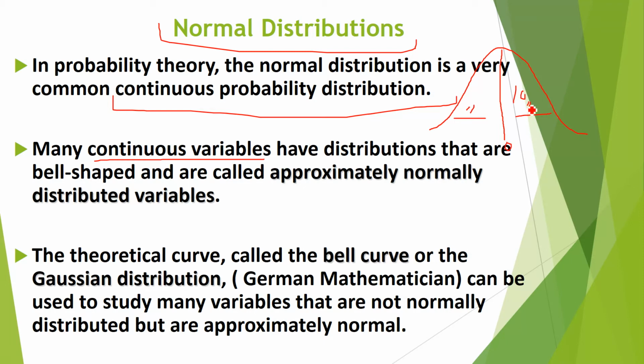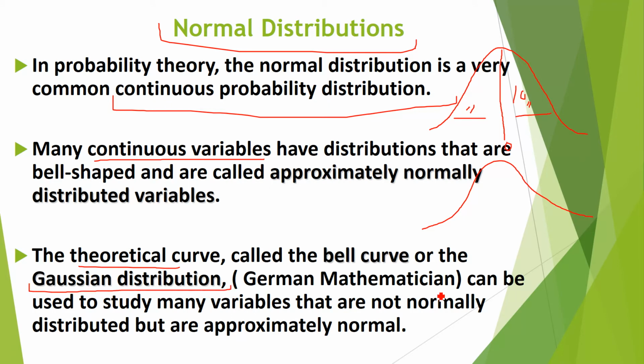Suppose if it is 50, maybe it will be 48 or 49%. So it is called approximately normally distributed variables. The theoretical curve, calculated or measured, is called the bell curve. This is the bell curve, also called the Gaussian distribution.